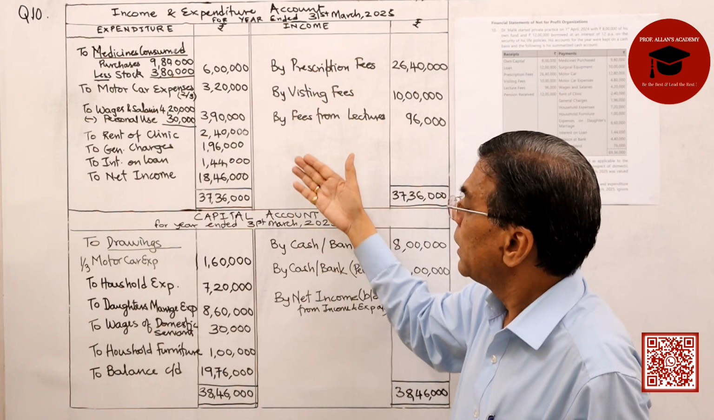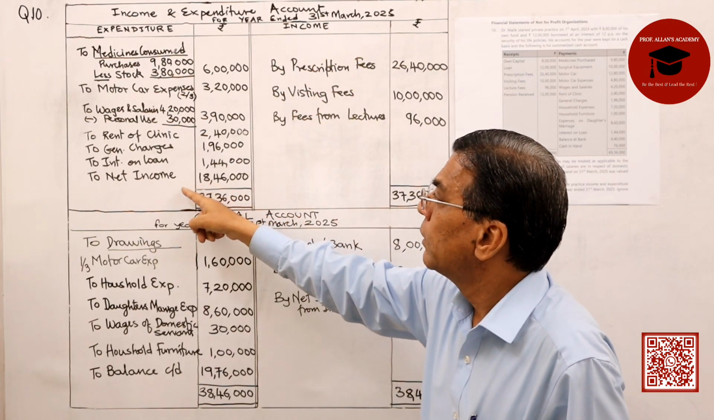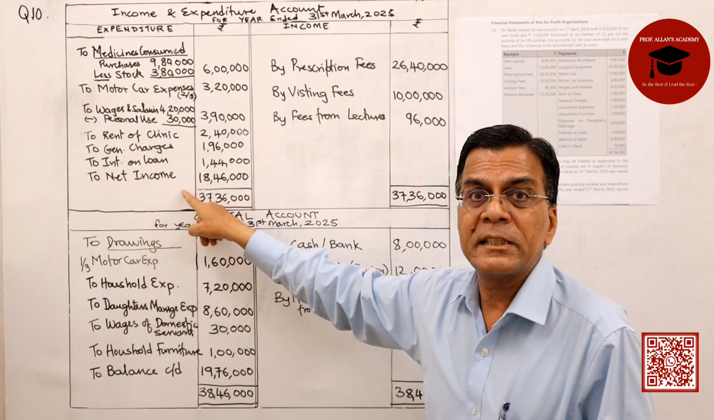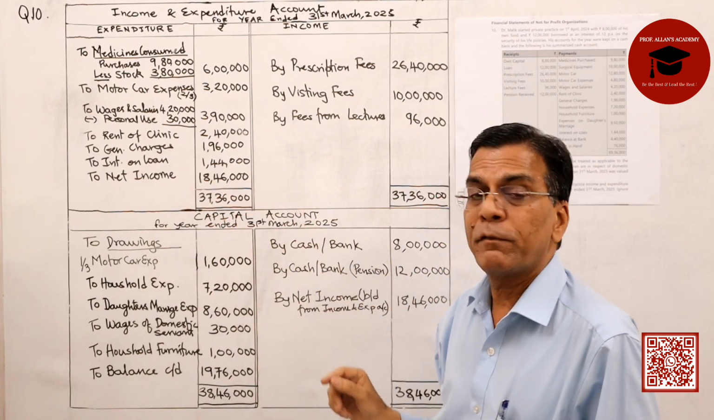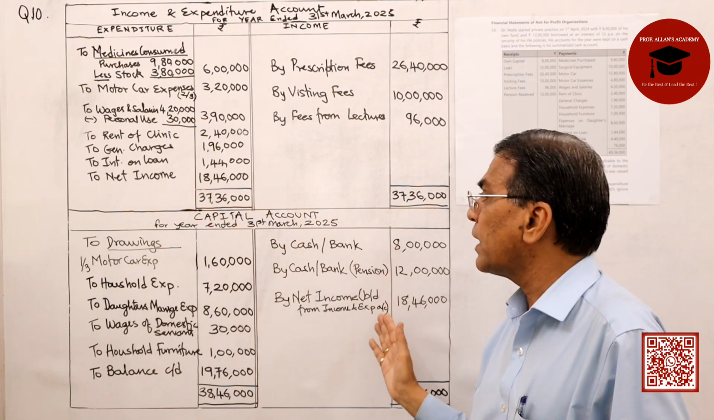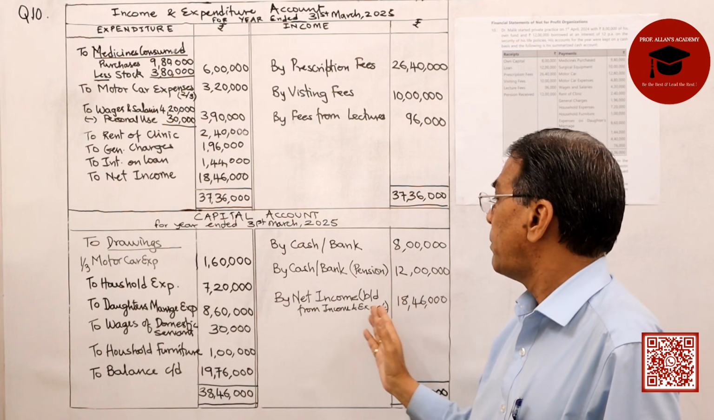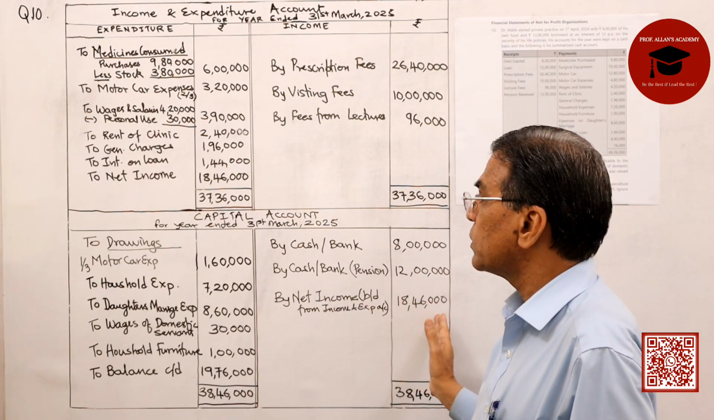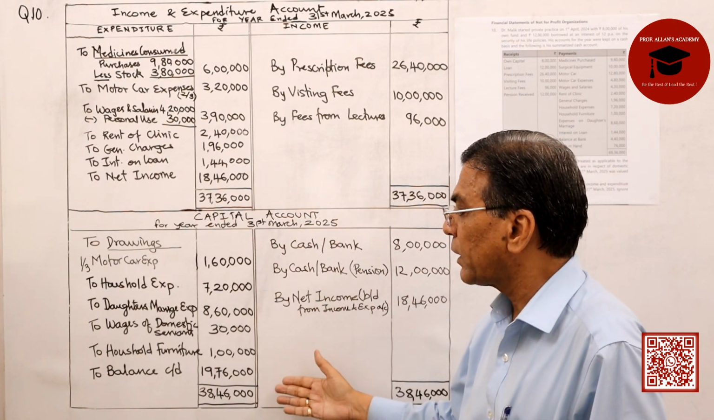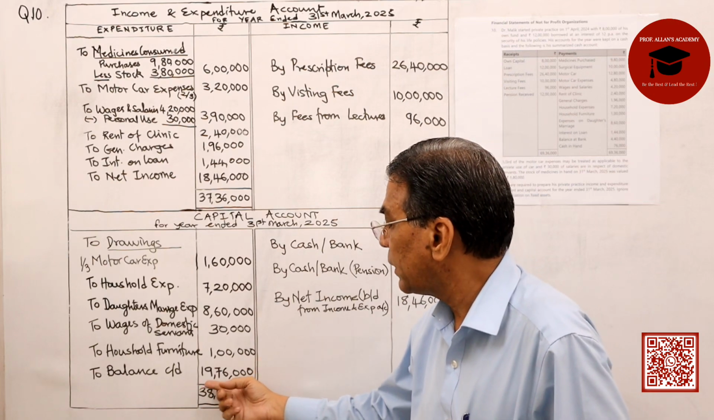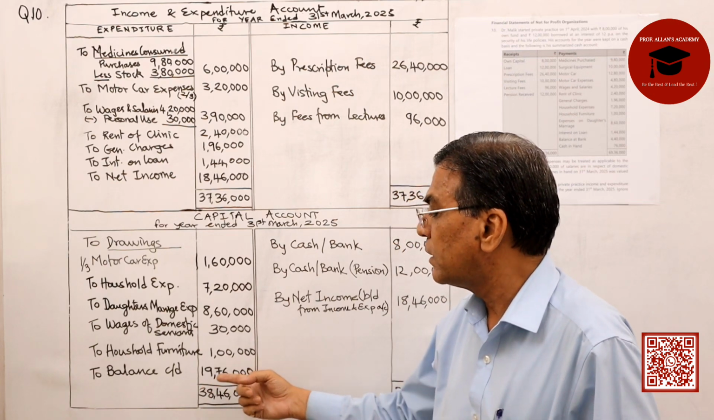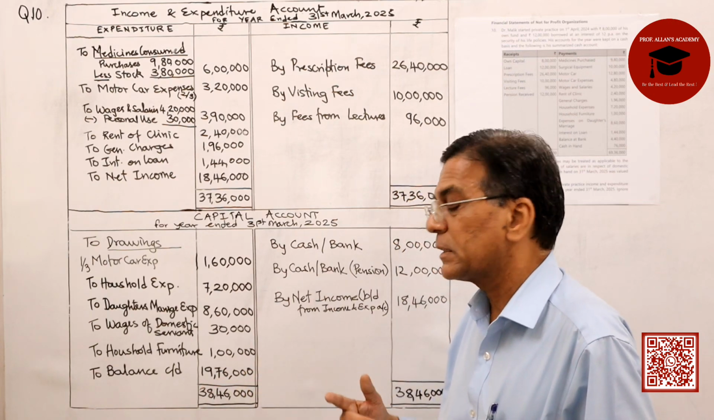We close the income expenditure account. The net income, or what we call surplus, stands at 18,46,000, which we transfer to the capital account by net income, 18,46,000. We close the capital account and the balance of capital at the end of the period is 19,76,000.